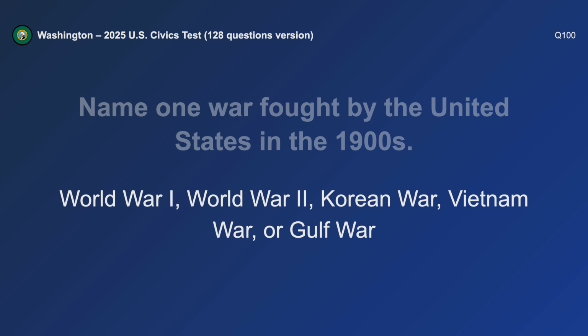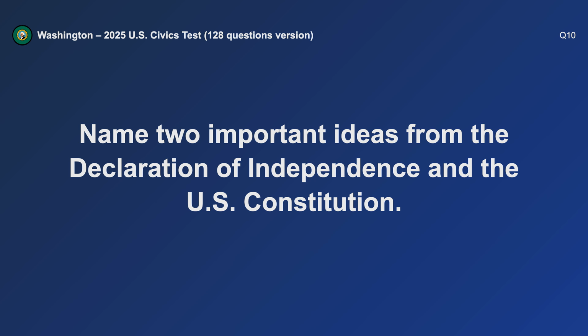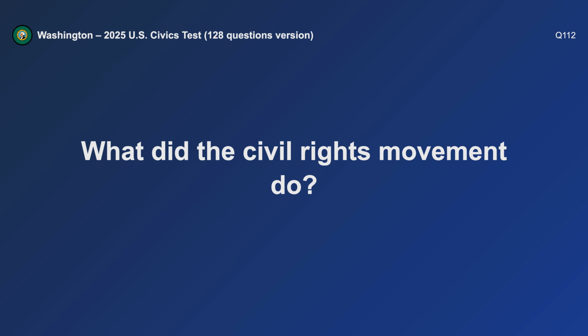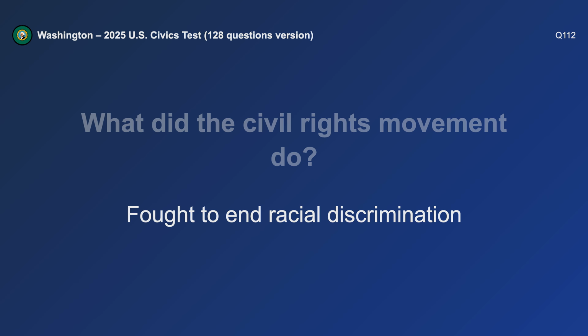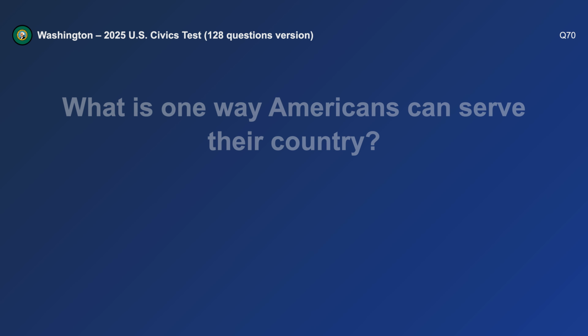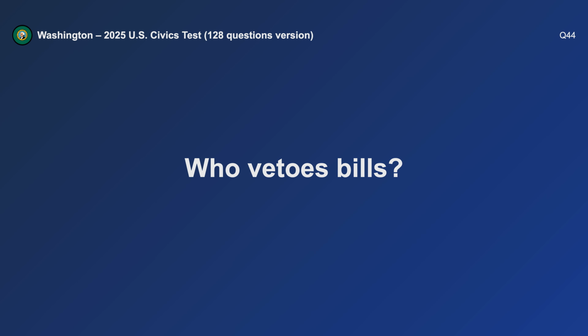World War II. Name two important ideas from the Declaration of Independence and the U.S. Constitution. Liberty and self-government. What did the Civil Rights Movement do? Fought to end racial discrimination. What is one way Americans can serve their country? Vote. Who vetoes bills?